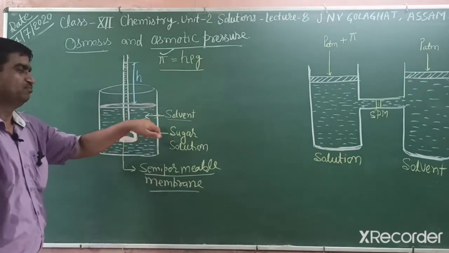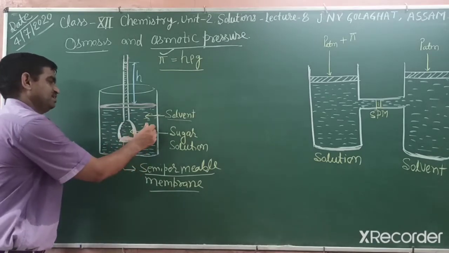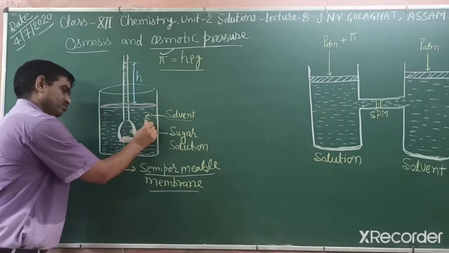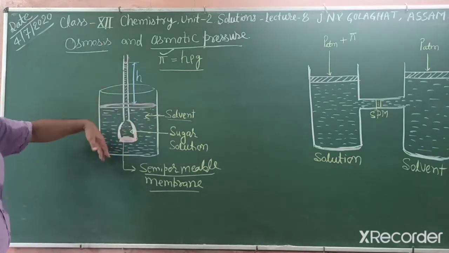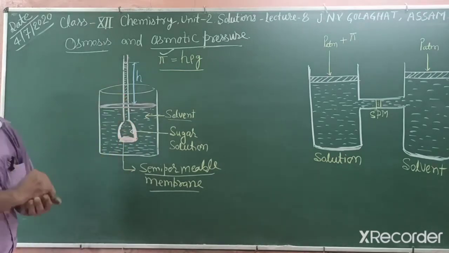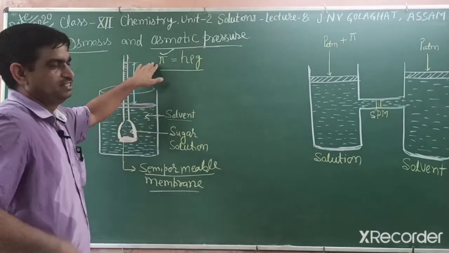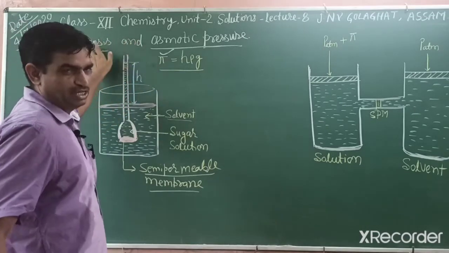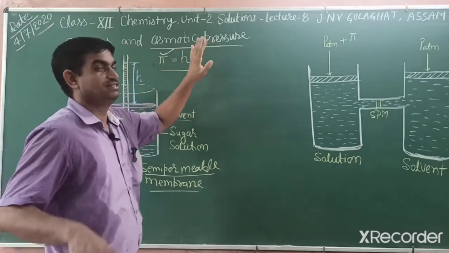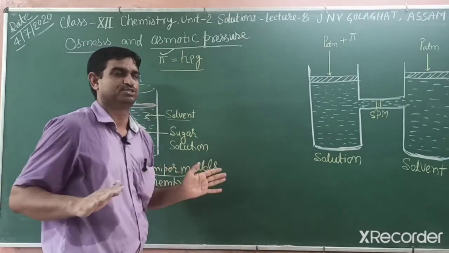If the solvent is water, then water particles move from lower to higher concentration, and this process occurs until equilibrium is attained. But if there is pressure on the upper side, we can stop this process. Osmotic pressure is the pressure applied on the solution side to stop the osmosis.